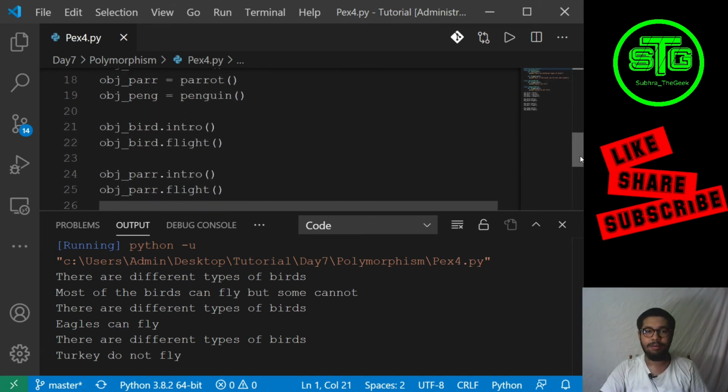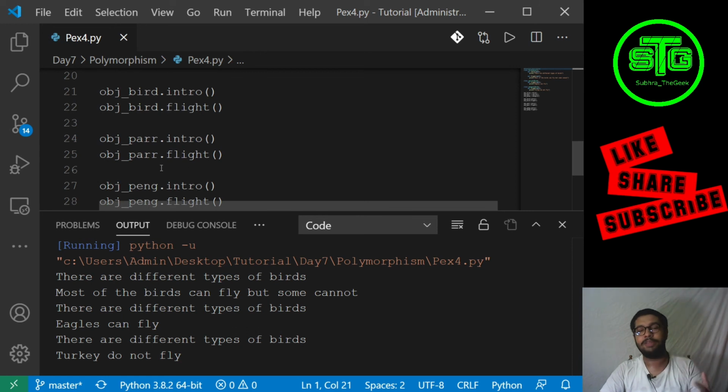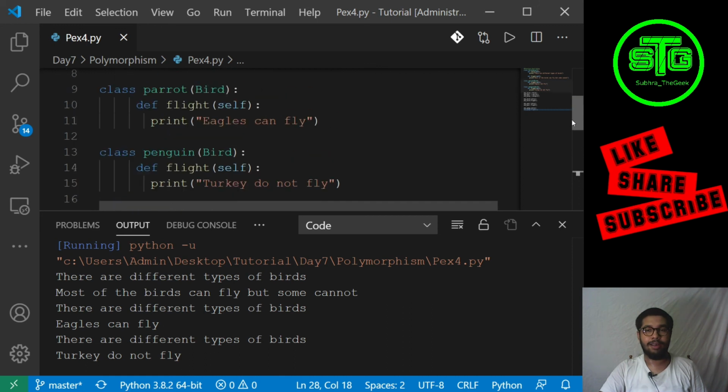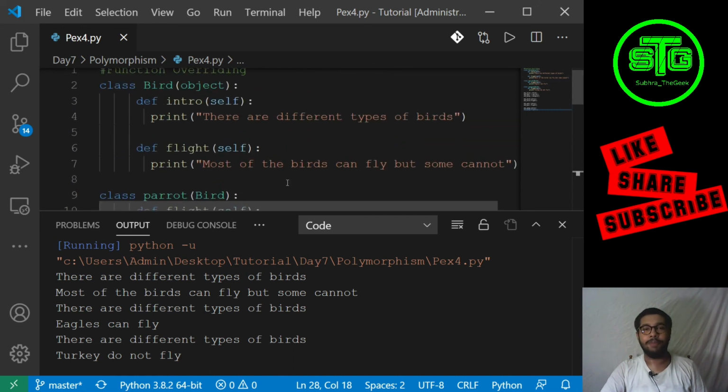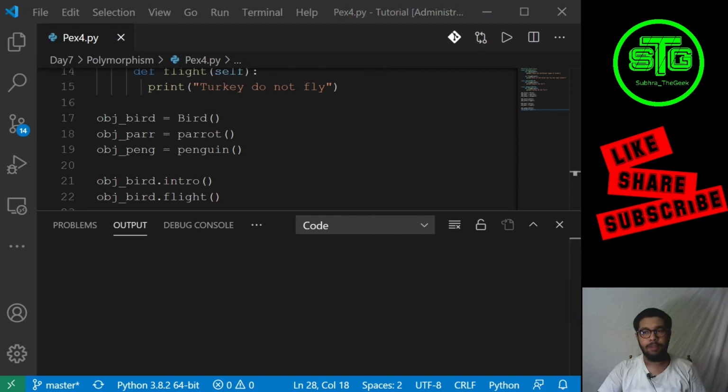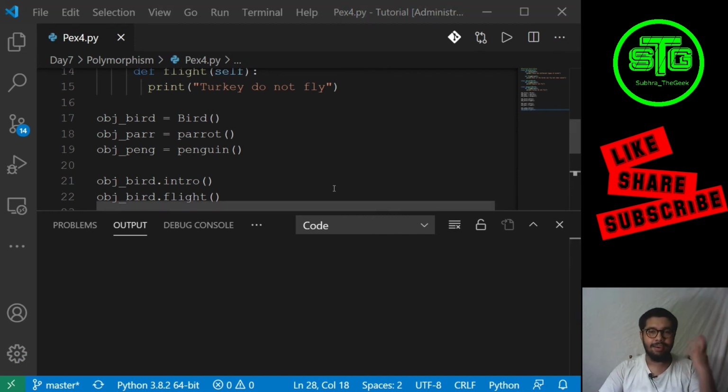So when I am calling the method flight from the object of the parrot class or from the penguin class, it is calling its own flight method, which is present inside it. So the flight method of the bird class from which it has inherited, this flight method's definition is rewritten inside this parrot class or penguin class. So guys, that's it. That's the thing we learned about function overriding, overloading.